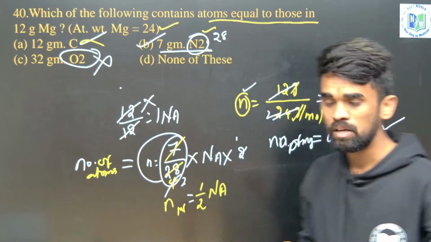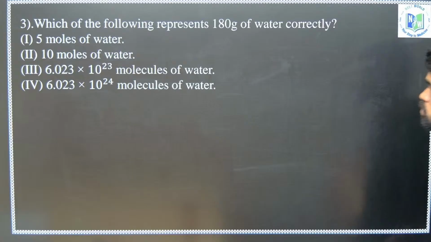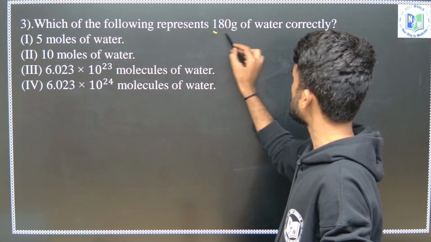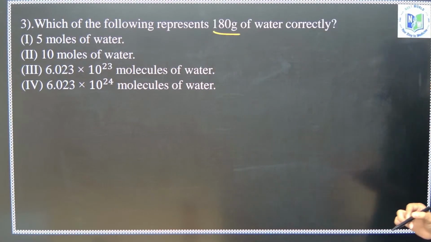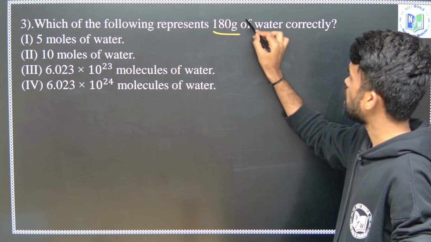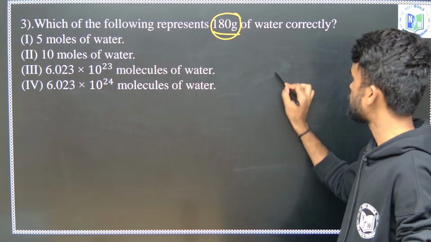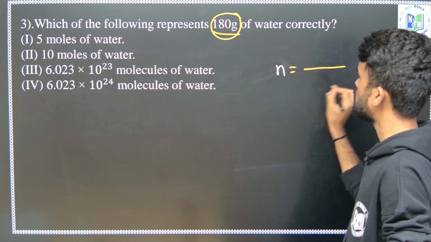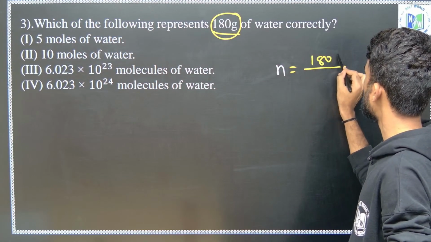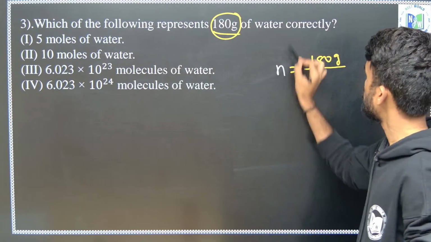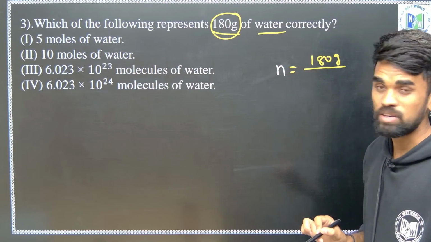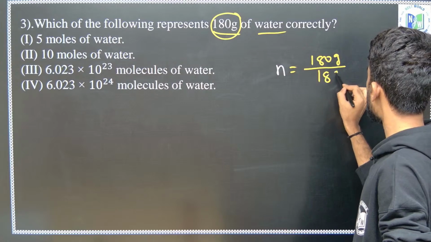Hope it is clear, right? Now let us move further. Which of the following represents 180 grams of water correctly? So 180 grams means, how can we understand this? Just find the number of moles. How many moles does it represent? Given weight is 180 grams, divided by the molar mass of water, which is 18 gram per mole.